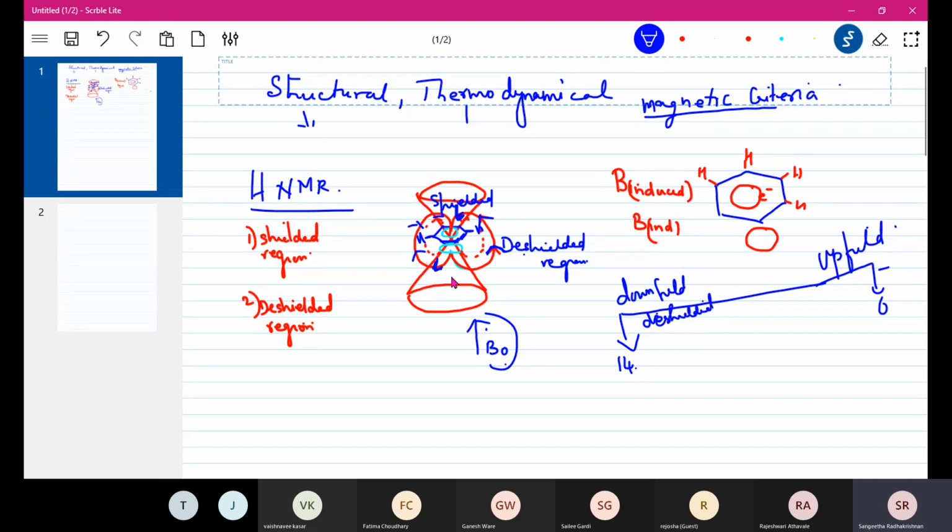That means de-shielded means they are going to feel more magnetic field. They are going to feel more because both are in the same direction. This plus this it will happen. And those which are in the shielded region, they are going to be upfield because they are going to feel less magnetic field. So these are the shielded region. So upfield are shielded, downfield are de-shielded. Okay. So this is how we calculate the chemical shift in HNMR spectrum.